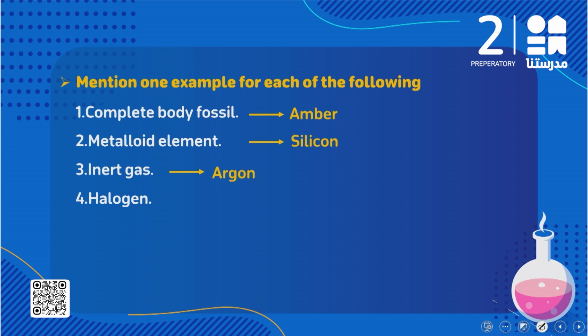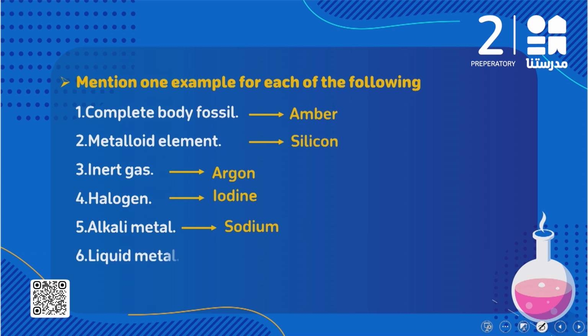Halogen: we have fluorine, chlorine, bromine, iodine, all of them are halogens. Alkali metal: you can say sodium, potassium, cesium, all of them are alkali metals. I need an example of a liquid metal. The only liquid metal is mercury, and the liquid non-metal is bromine.